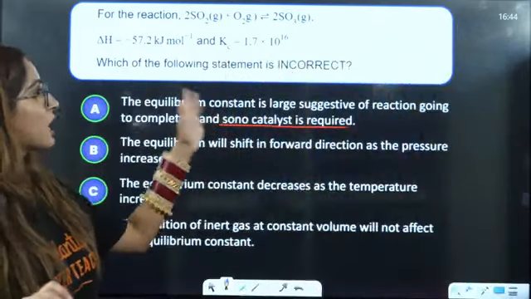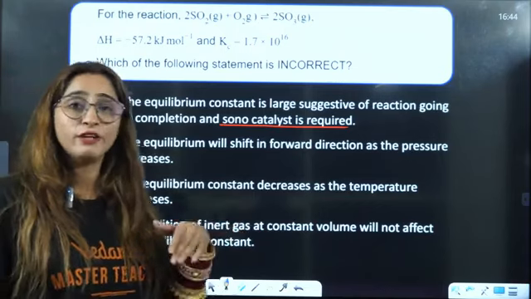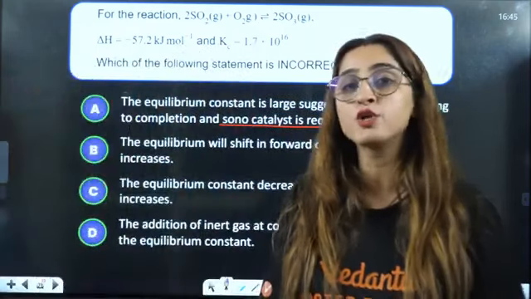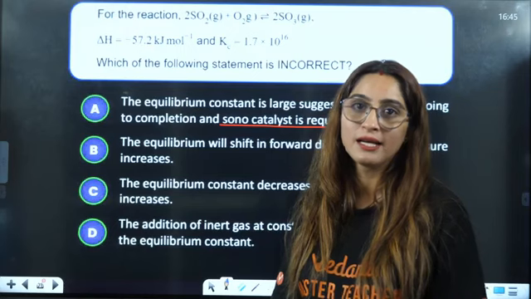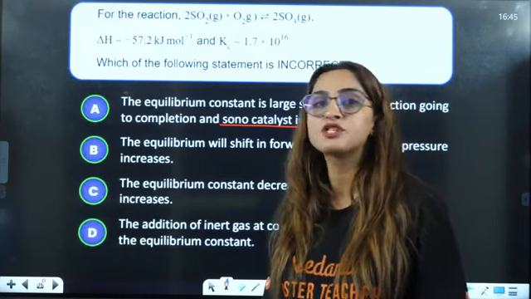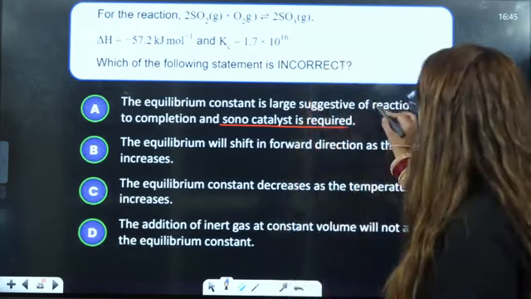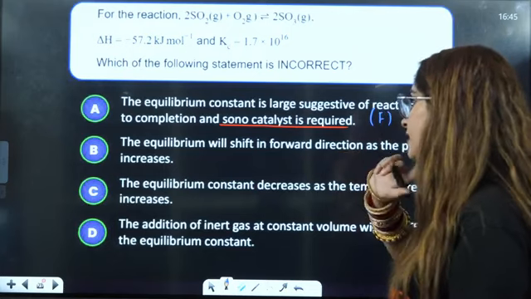Equilibrium constant is large, okay, we know this. But it will undergo completion and no catalyst will be required here. That we can't definitely be sure of, right? So that will correspond to your incorrect statement. Let us see the other statements.